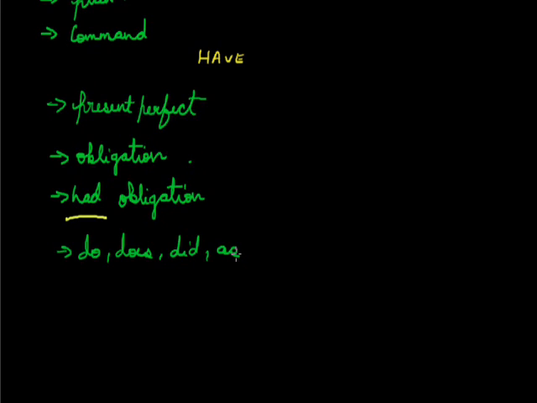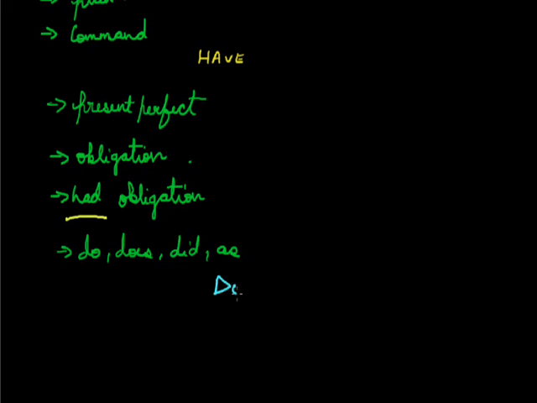Next is he has to go. The negative sentence for the same is he doesn't have to go, and the interrogative sentence or question is does he have to go. Next the sentence is he had to go, the negative of it is he didn't have to go, and the question is did he have to go.